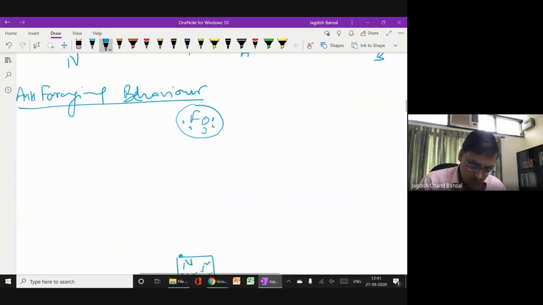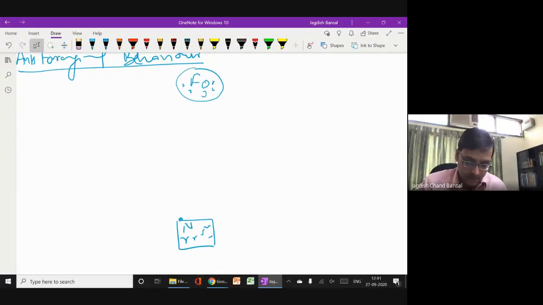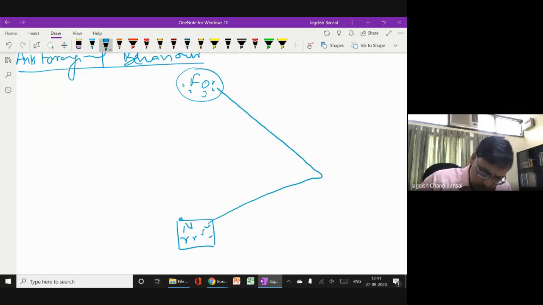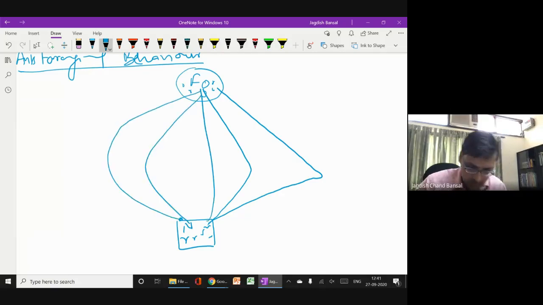All right. So here, let me explain to you about this foraging behavior. Once we understand this, the coding of this algorithm and understanding the numerical example of this algorithm will become very easy. So let me tell you. Suppose this is one path, this is another path, this is another path, this is one path, and this is another path. Suppose these are the 5 paths available from the nest to the food source.